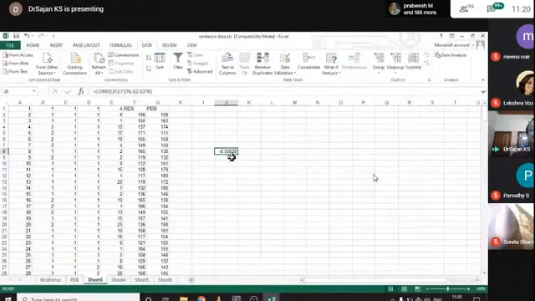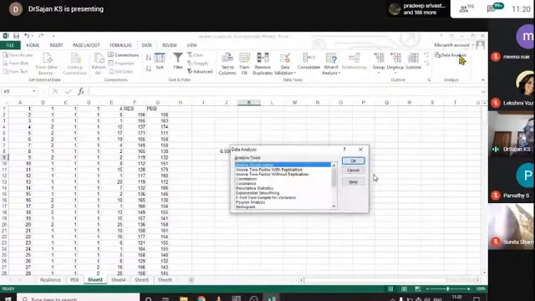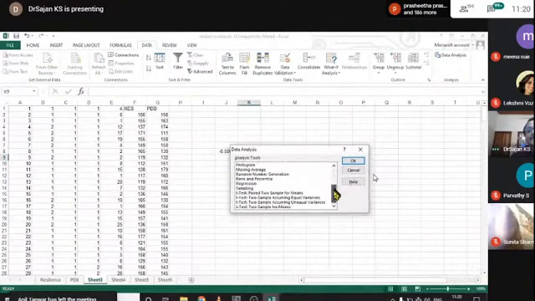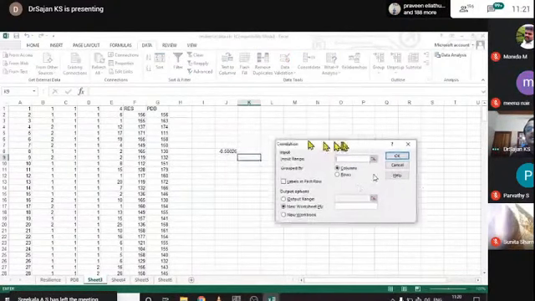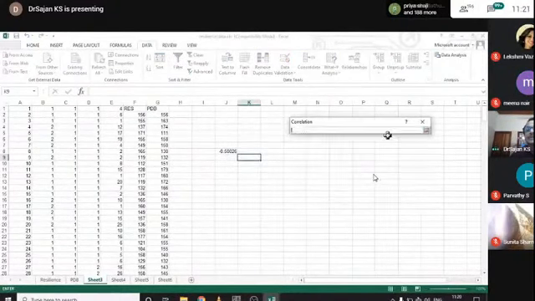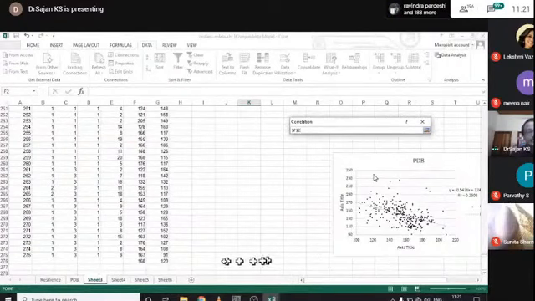That is the meaning of this correlation. And we can show it in another way using data analysis. Just click on data analysis, click on correlation, and click OK, then click on input range. Here we have to select both columns, because there is only one input range.